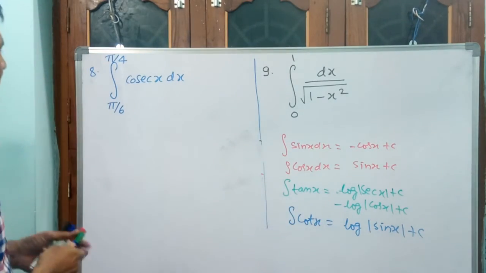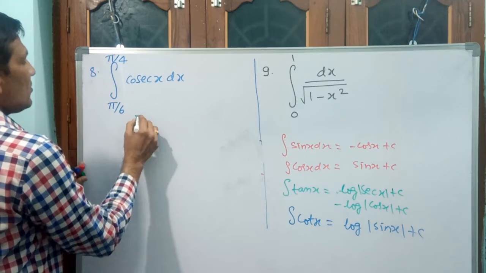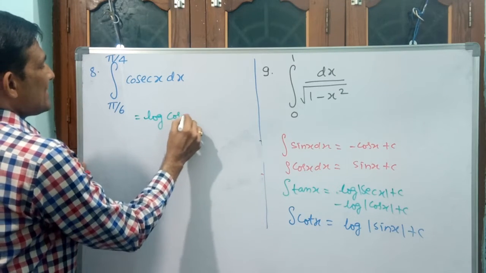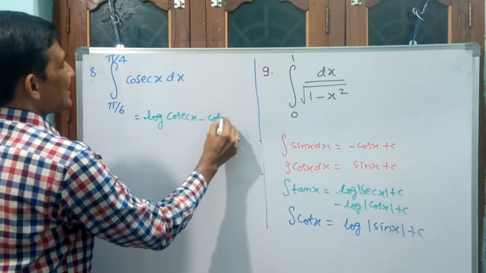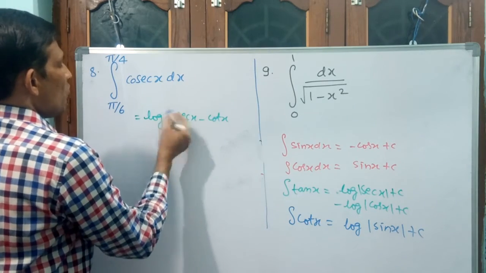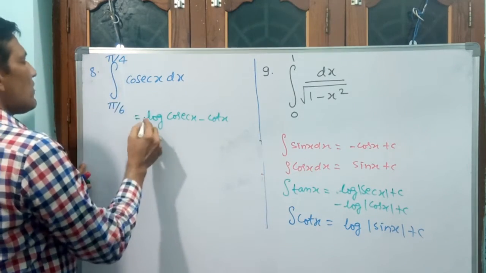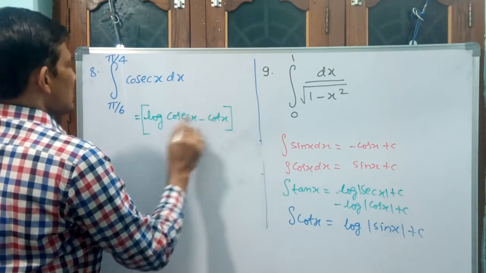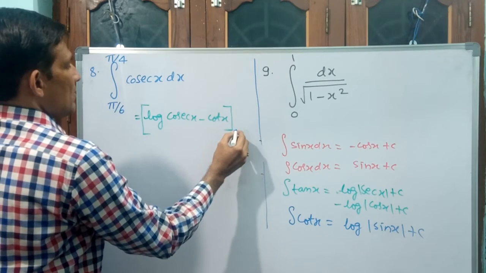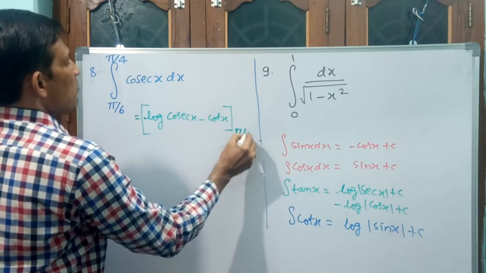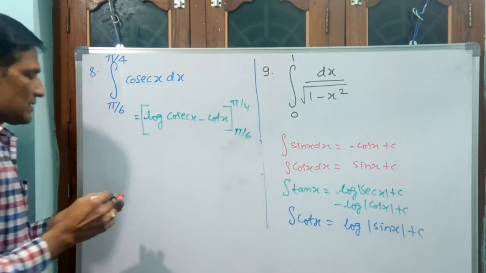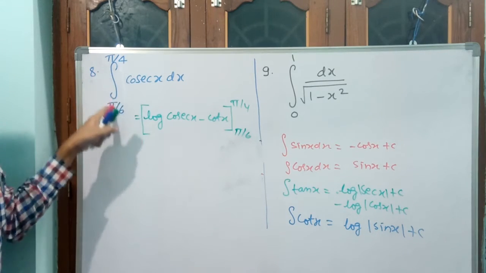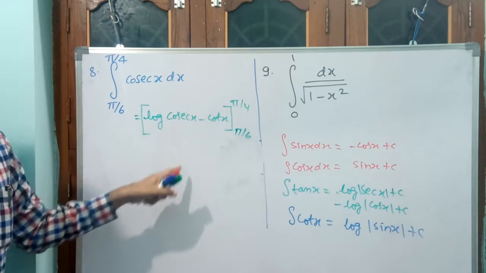That is equal to log of cosecant x minus cot x. Modulus you need not keep. Why? Because these are positive values only. Positive values only going to come. Pi by 6 to pi by 4. Why have I removed this modulus? You understand? Because these values are going to give positive values only.